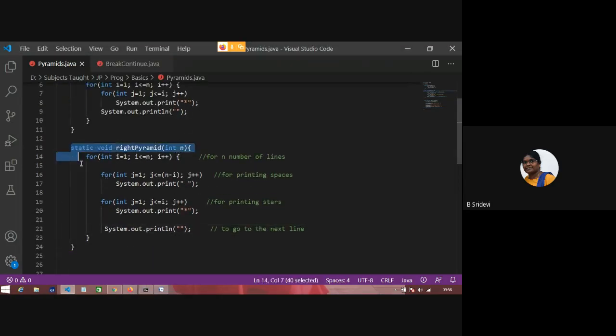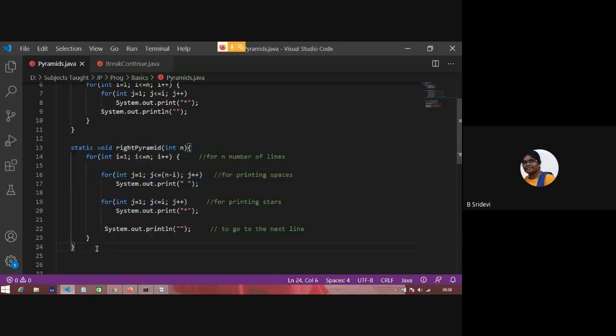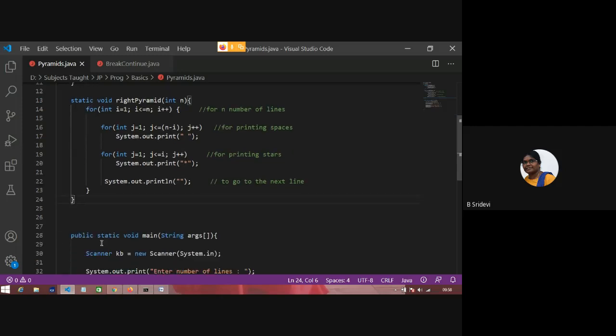Now write the code for right aligned pyramid. You should understand each and every line we have typed here. Why we have typed this? Why we need this? You should have clear understanding of each and every character we typed there. Okay, make a note of this right pyramid. See, if some people are not good at coding, they can copy it. If some people already know, without looking at the screen, you write.